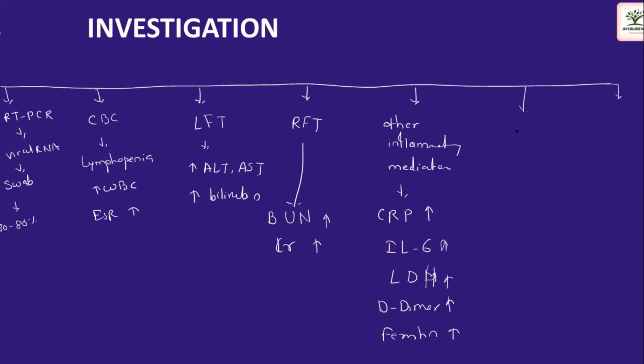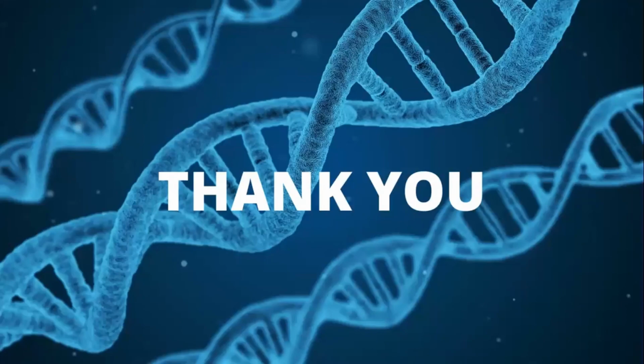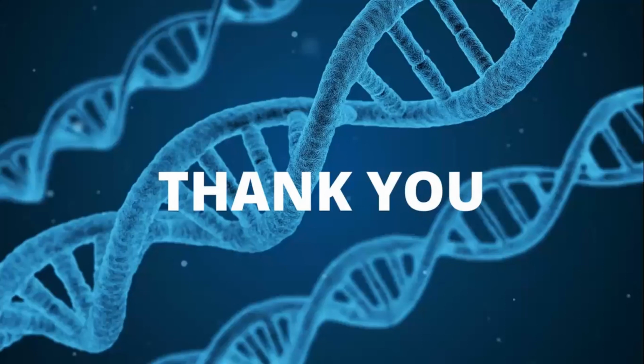Next we go for the chest X-ray. What we find in chest X-ray is either unilateral or bilateral lung infiltration. And in the CT scan, what we get is ground glass opacities or calcification, and consolidation may or may not be present. So these are the investigations one needs to follow. When it comes to the treatment, no absolute treatment is available. We have to treat symptomatically, and go for antiviral or antibacterial drugs to prevent secondary infection. So this is about it. I hope you have got the idea about how this disease is manifesting. Thank you.